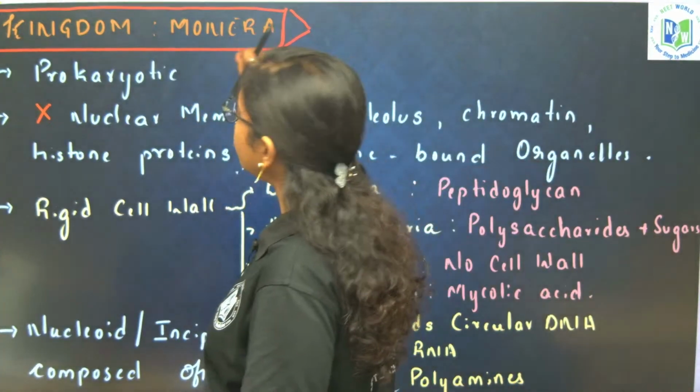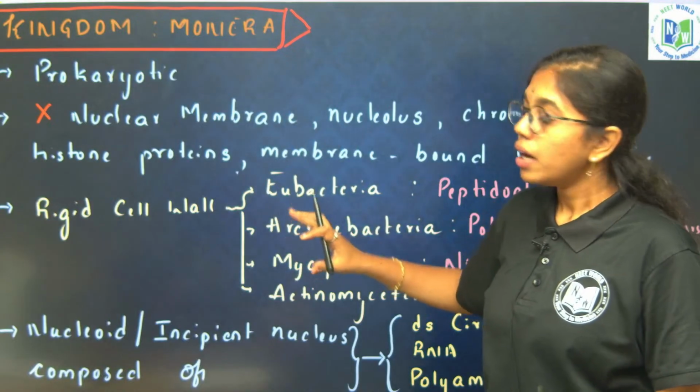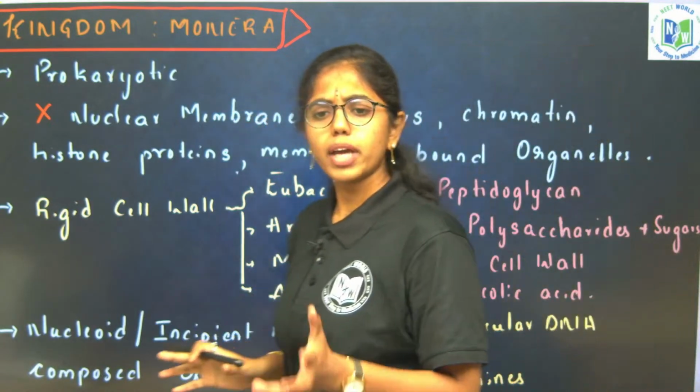First you have to know the general characteristics of the kingdom Monera. All are prokaryotic. Prokaryotic means what?